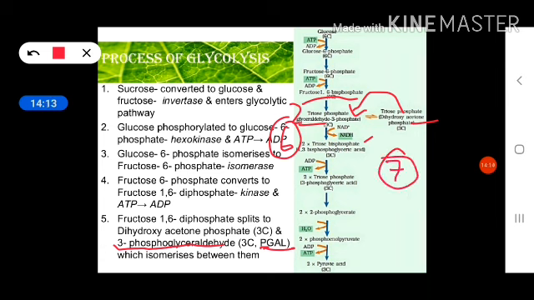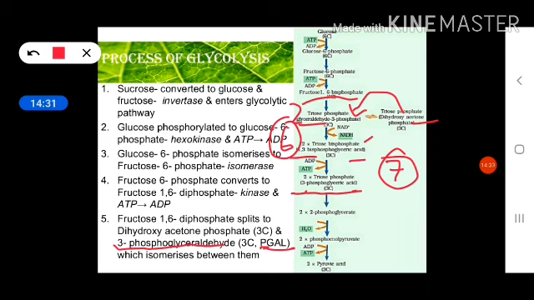So the next step is the Krebs cycle, which occurs in the mitochondrial matrix in case of aerobic respiration. But if we talk about anaerobic respiration, the Krebs cycle is absent.